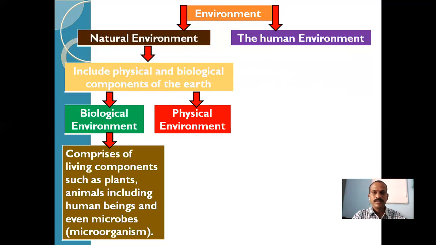Even there are some living organisms on the earth that we can't see with our naked eyes, that also are part of the biological environment. So this biological environment is comprised of all the living components: plants, animals, and all the microbes, also known as microorganisms.